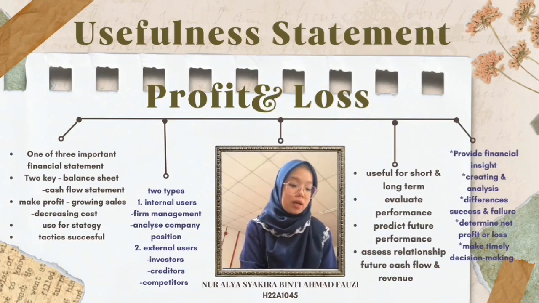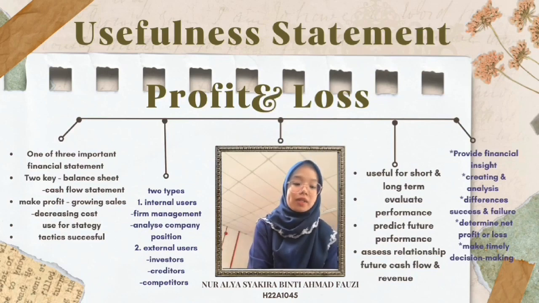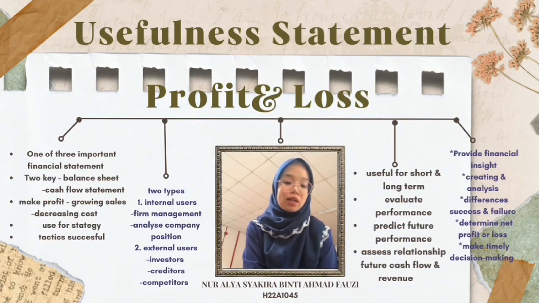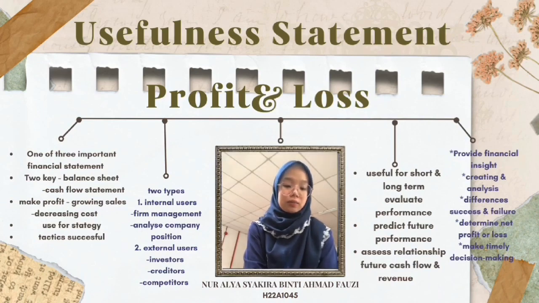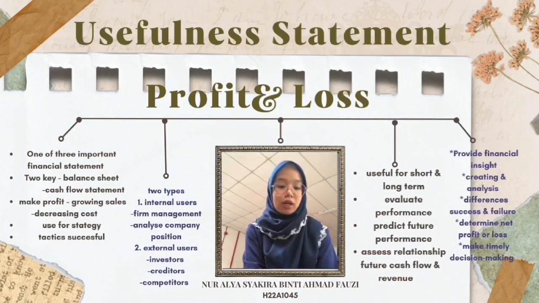Number 2. Predict future performance, which is using the income statement of the past year to perform a trend analysis. For example, by looking at how income and expenses move through the years, a company can predict growth and decline by looking at change in income and expenses amounts. Lastly, is to assess the relationship between future cash flow and revenue.